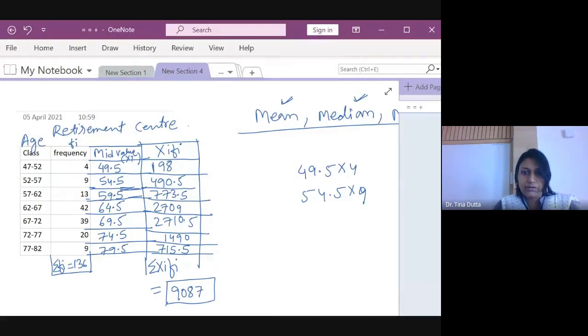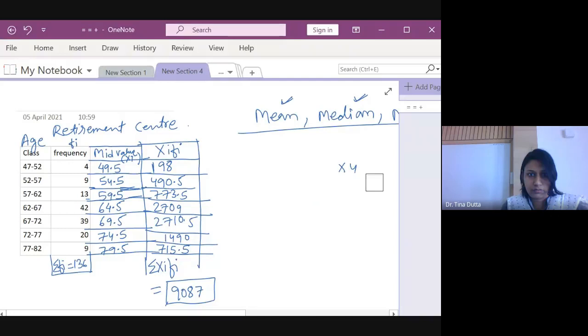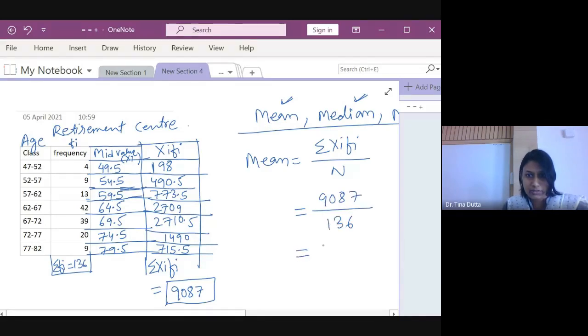So once you get this, you need to calculate mean. So mean will be 9087 divided by 136, right? So this is coming 66.816. So mean, which is summation of xi fi divided by capital N, that means summation of fi, which is 9087 divided by 136, which is equal to 66.816. All right. So this is, yes, good, Rishit.